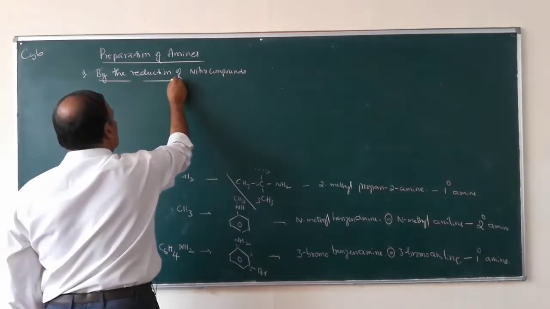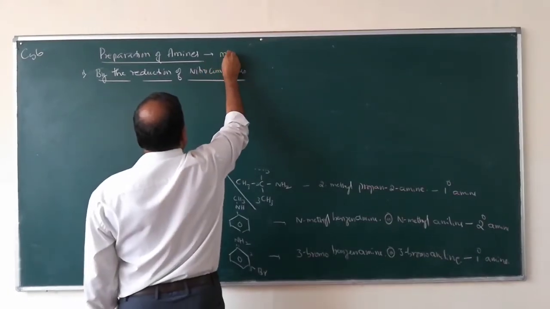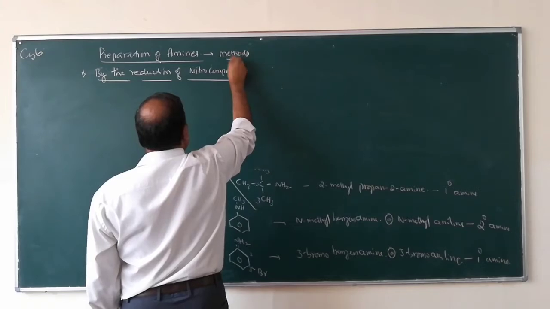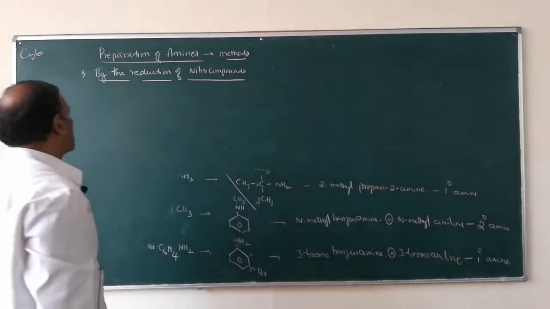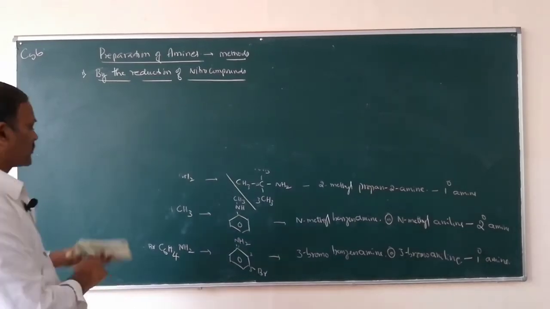For the preparation of amines, we will have so many methods. So the first method is by the reduction of nitro compounds.